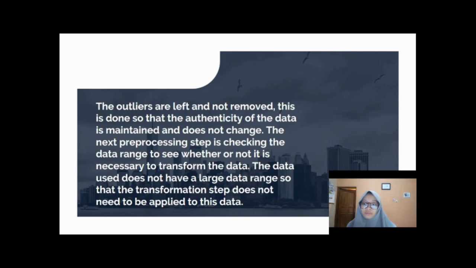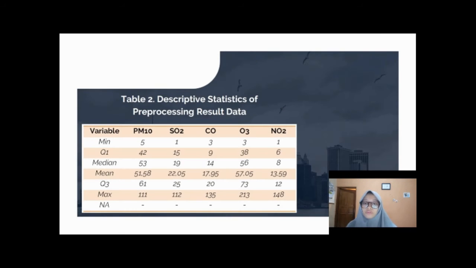The next pre-processing step is checking the data range to see whether or not it is necessary to transform the data. The data used doesn't have a large data range, so the transformation step doesn't need to be applied to this data. The last step, namely feature selection, is not applied to this data because all the variables used are important variables and affect the pollution standard index. After pre-processing, the data is clean and ready to be used for further analysis. Descriptive statistics of clean data from pre-processing results are shown in Table 2.